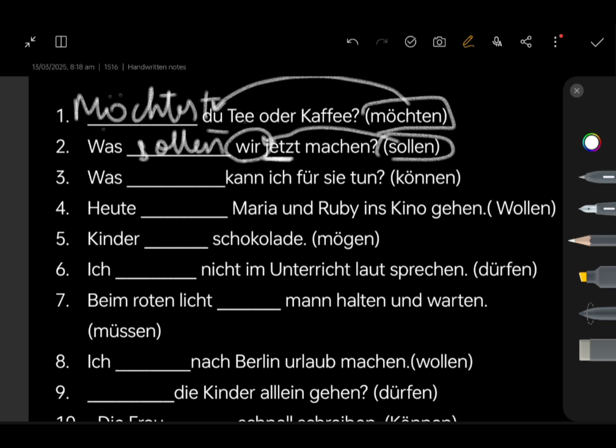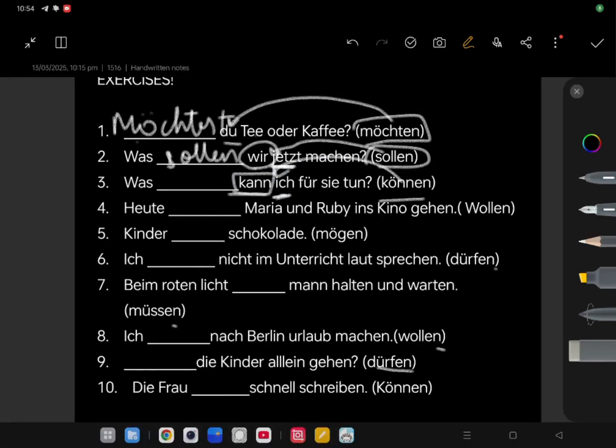Was dash kann ich für Sie tun? Oh my goodness, I myself have given the answer here. Ich. So when I conjugate it will become kann. Now, coming to the fourth question: Heute dash Maria und Ruby ins Kino gehen. And the modal verb which I have to use is wollen. Here we're talking about two people, so I will write: Heute wollen Maria und Ruby ins Kino gehen.